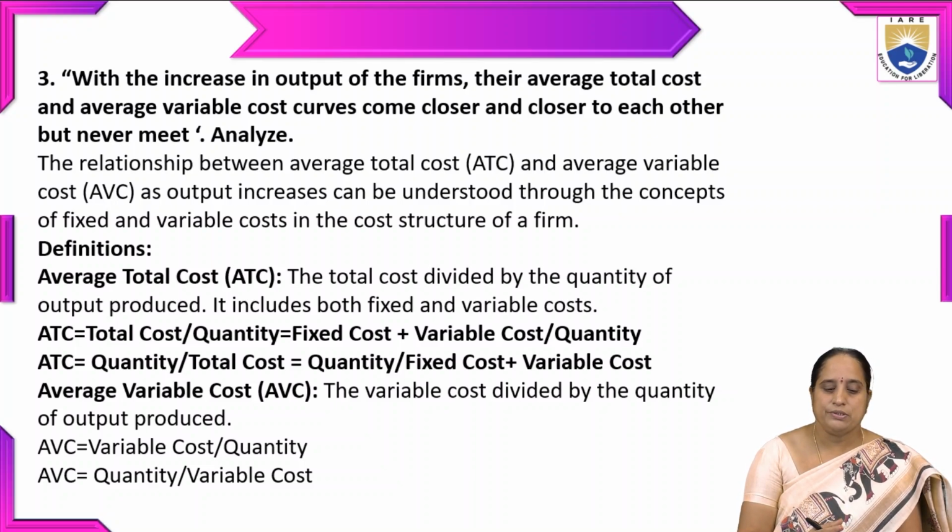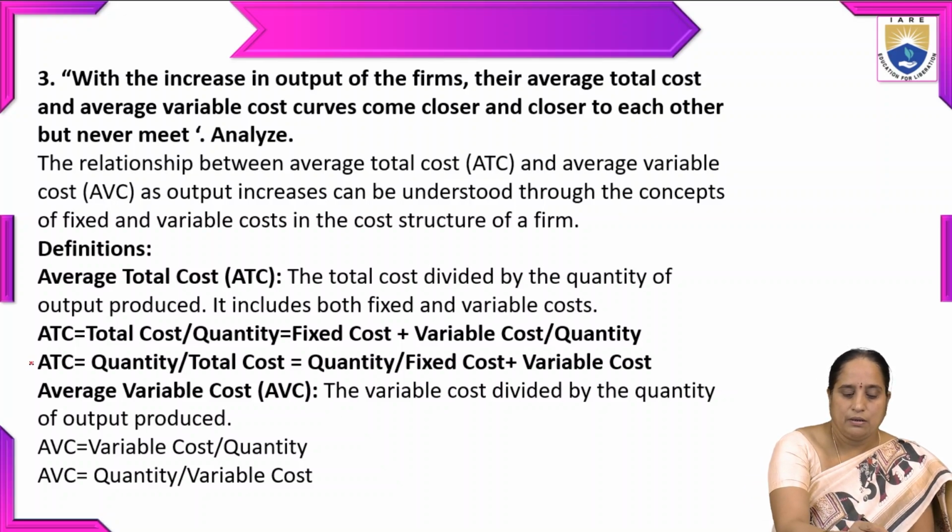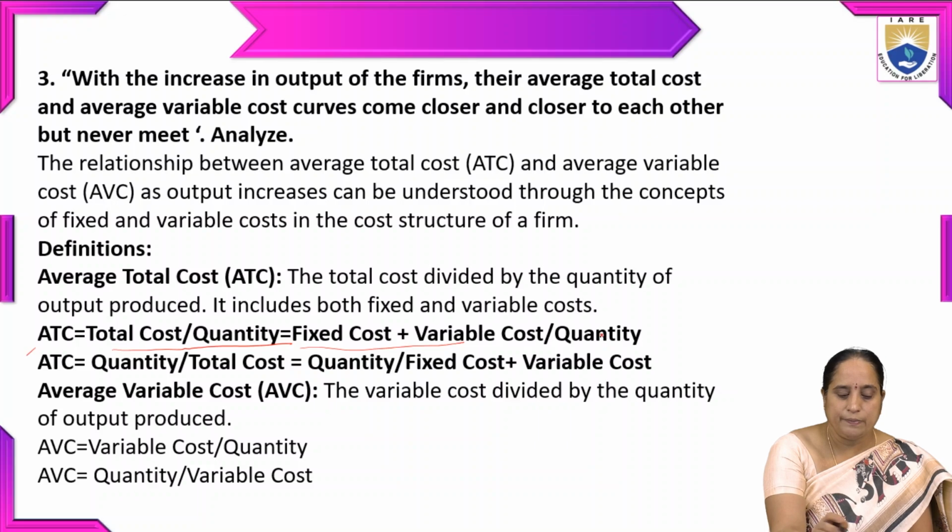So the definition of average total cost: it is derived by dividing the total cost by the quantity of output produced. It includes both fixed and variable cost. So average total cost is equal to total cost divided by quantity. Total cost is nothing but a combination of both fixed and variable cost, so average total cost equals fixed cost plus variable cost, divided by quantity.